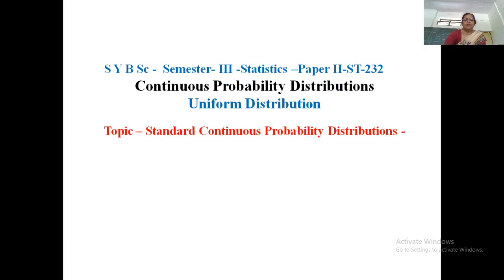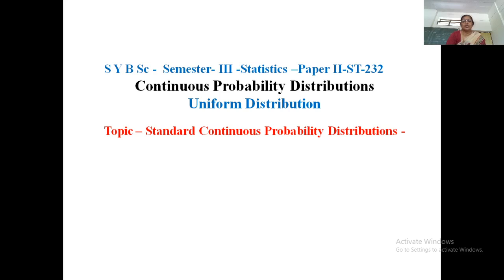Now this is the first simplest chapter which we are going to study in this lecture, and this is a standard uniform distribution. In this semester we will study 4 types of continuous probability distribution. The first one is rectangular, that is uniform distribution.